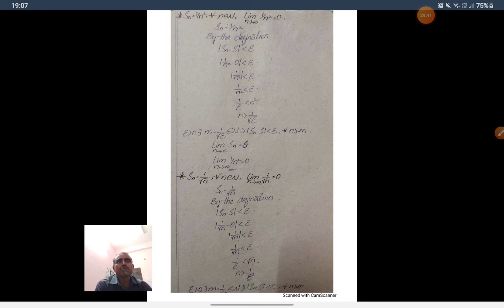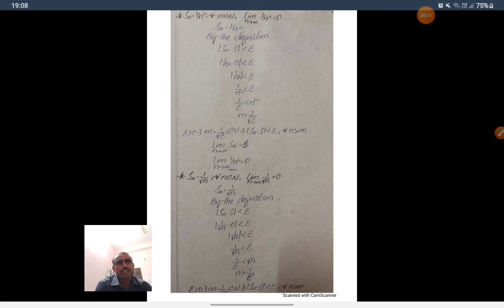Sn is equal to 1 by n square. Then limit n tends to infinity of 1 by n square is equal to 0. Take Sn is equal to 1 by n square. By definition, for every epsilon greater than 0, there exists a natural number m such that |Sn minus S| less than epsilon. So first consider |Sn minus S| less than epsilon and find m if it exists. If m does not exist, then it is not convergent.